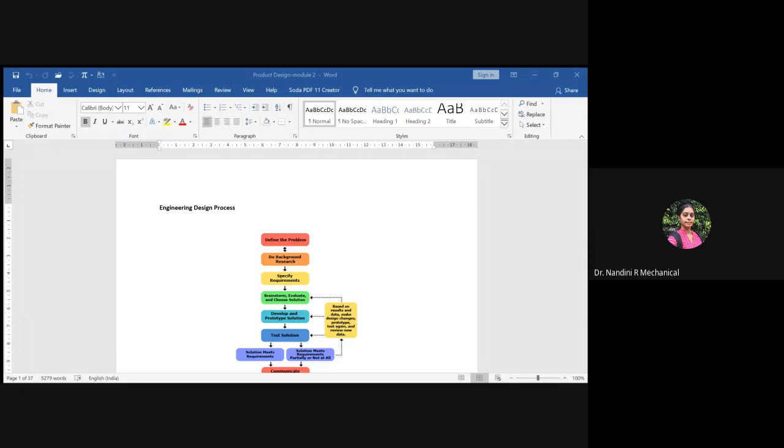And then there were also the other parts that we studied. It was organization design. You know, an organization could be a small organization, it could be a medium structure, or it could be a huge organization where there are n number of departments. They should be able to manage, correlate, communicate properly, and see that everything goes on systematically. And hence, designing an organization also plays a vital role.